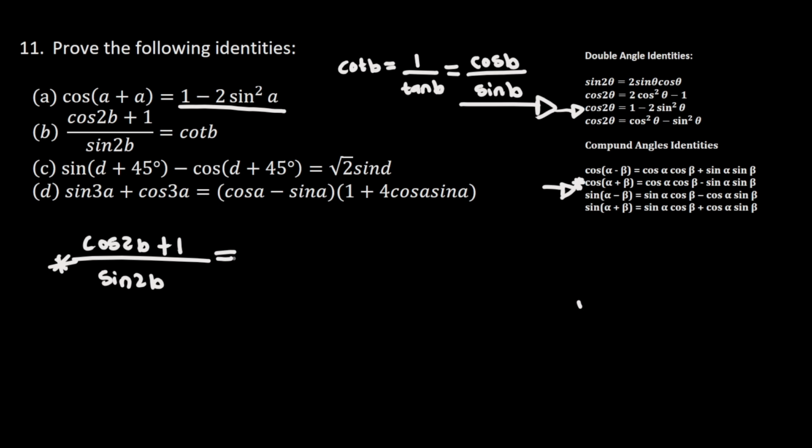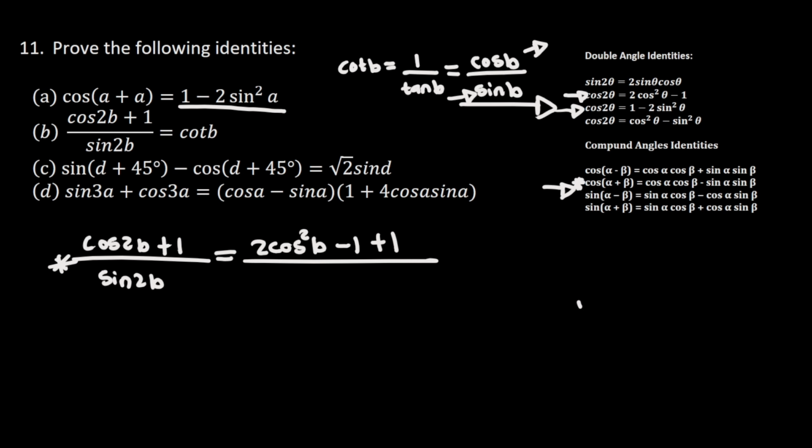So this is going to be equal to, as I can see here at the top, I have cos of b. So I'll try to have cos of b here. So I'm going to write cos of 2b, I'm going to use this double angle identity, so that this is going to be 2 cos square of b minus 1 plus 1 divided by, at the bottom, I have to have sine of b.